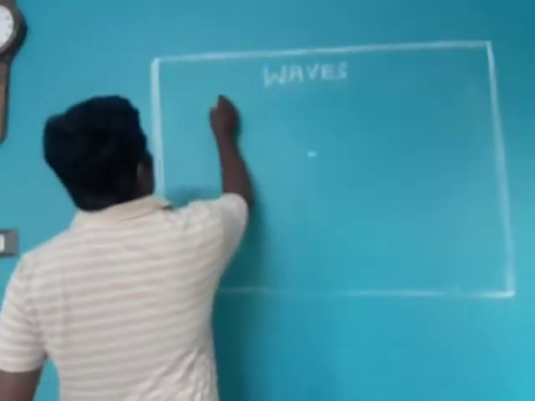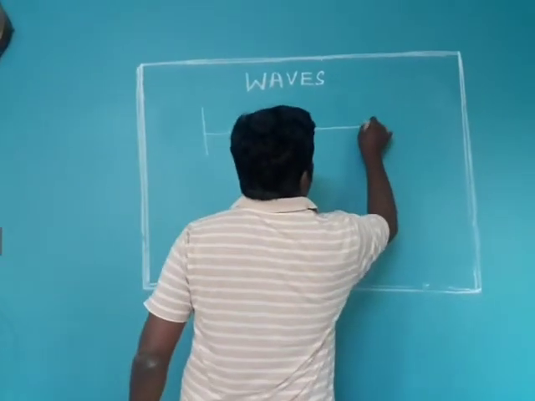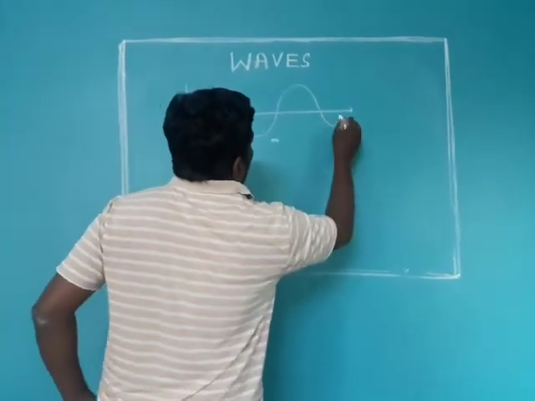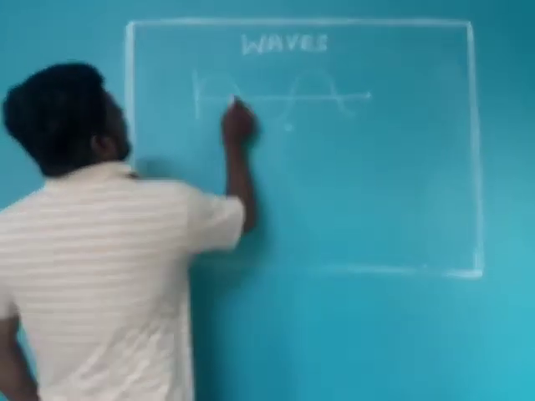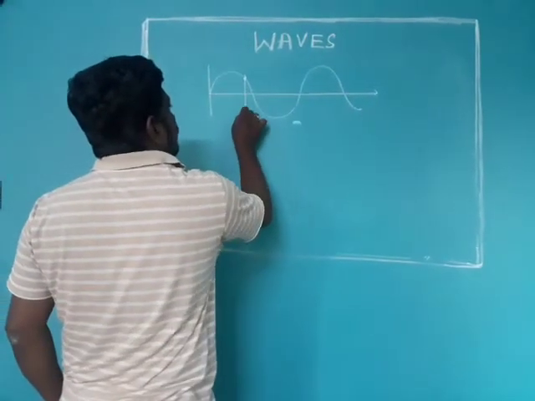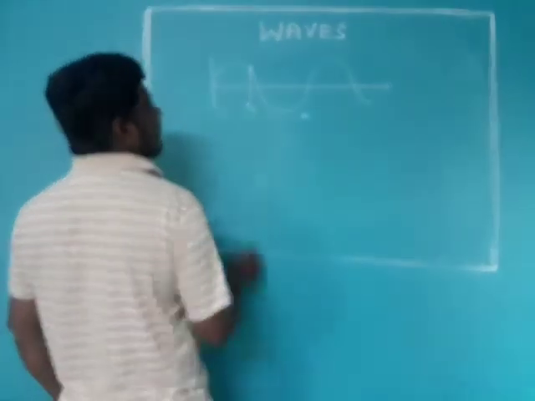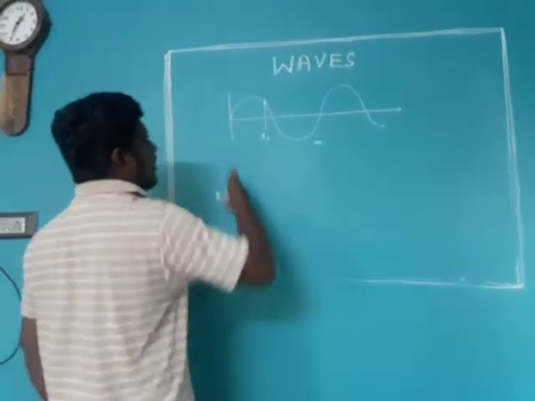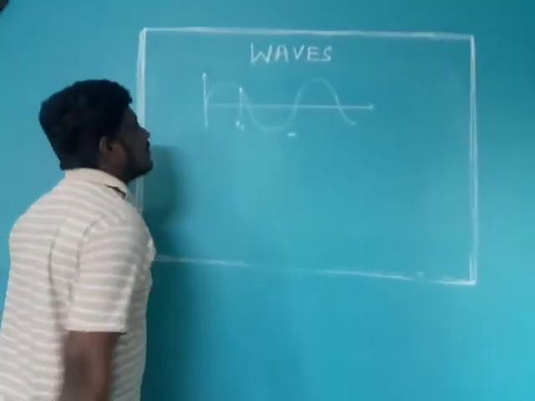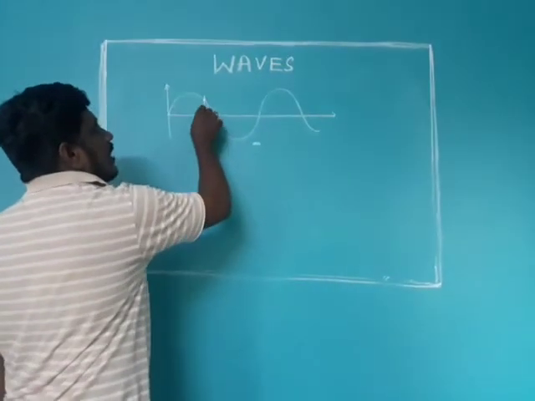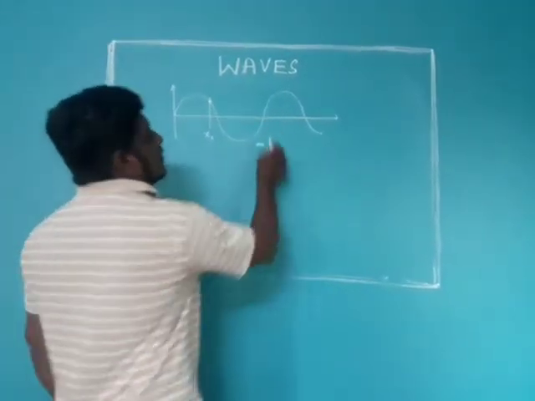Suppose we take one progressive wave like this. One particle is at some x1 distance. This is the x axis, so x values will be along the x axis, y values will be along the y axis. This particle is making simple harmonic motion at x1 distance.